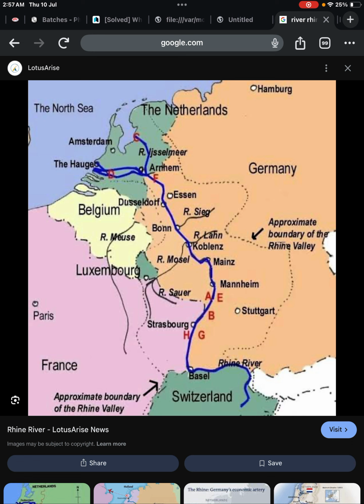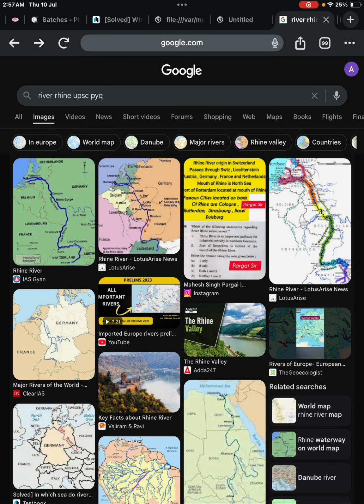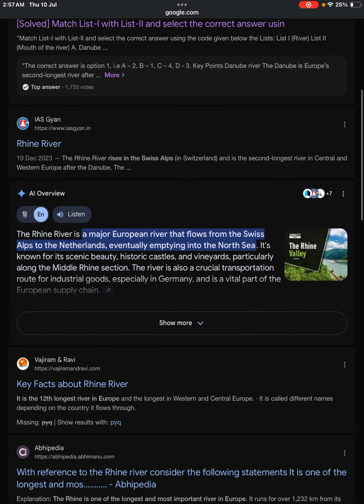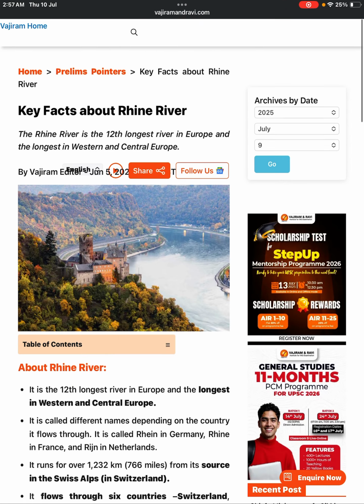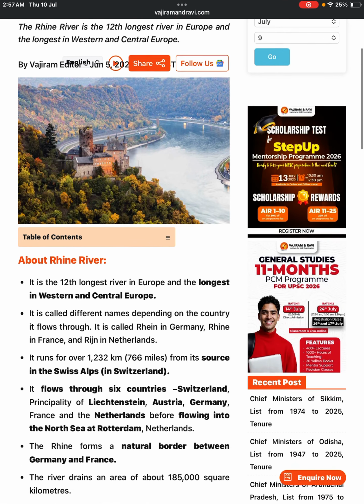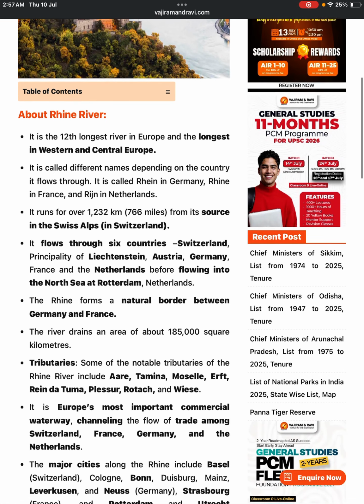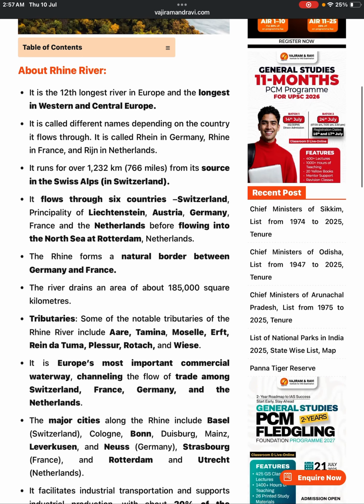So here it is originating. This is pretty good, but we need some more so that we can deep dive. It is the 12th longest river of the world. The Swiss Alps is the origin. It flows through Switzerland, Liechtenstein, Austria, Germany, France, and the Netherlands before flowing into the North Sea at Rotterdam.